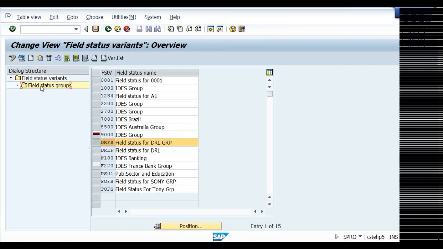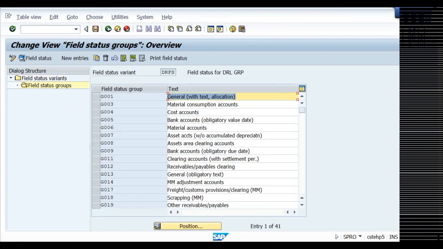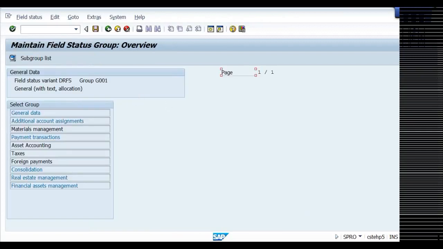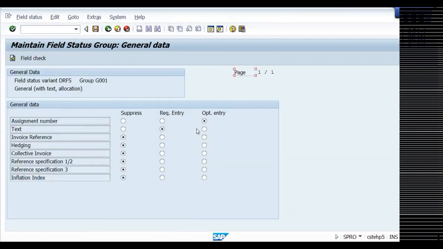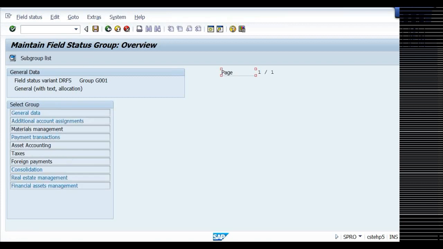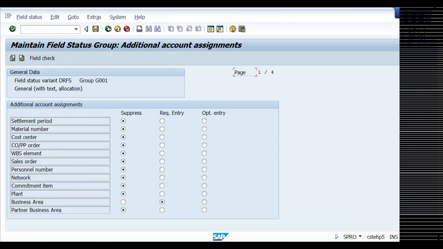Select this. In general, G001, we made general data. Right, I'm removing this now. I'm making it optional. Additional account assignments, business area, I'm making it optional. Save it.